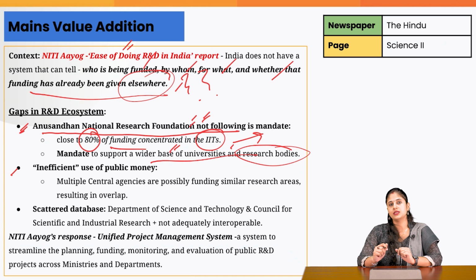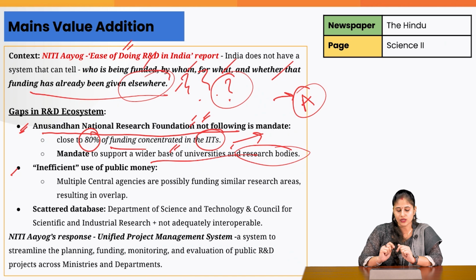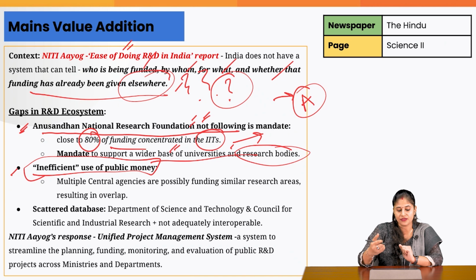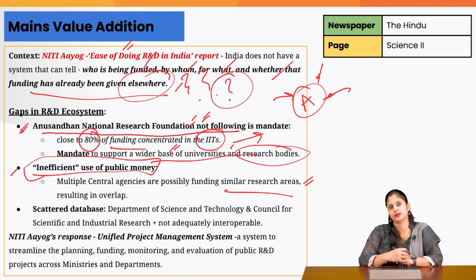Then another problem is, since we don't have any mechanism to tell us whether for a particular project A the funding is also coming from some other source, what happens is there is duplication of effort, and that leads to inefficient use of public money. Because a similar research project might get funding from 3 different sources, while the same funding could be used to finance some other research work.